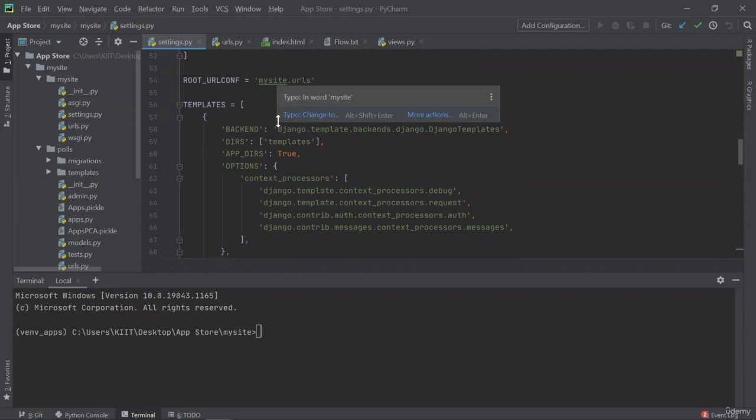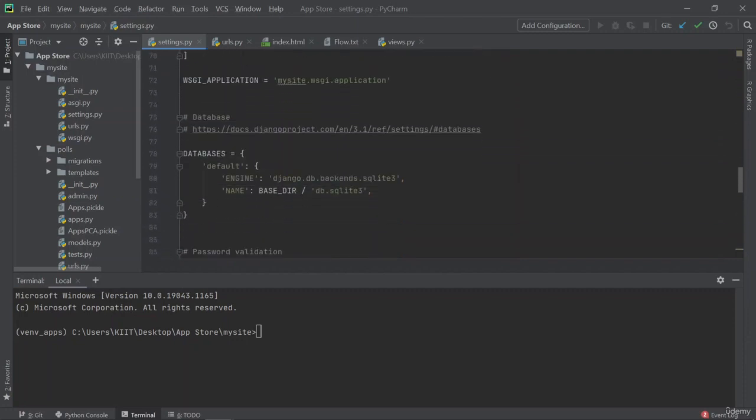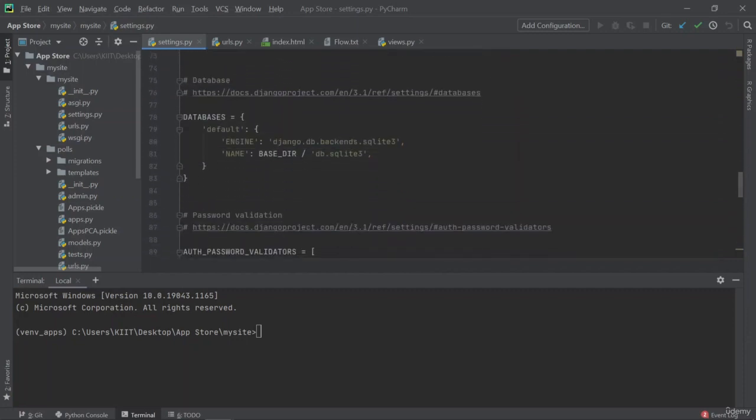Next you can see the database. So again, this is a web application, of course it will require a database, right? So here you can see that the engine for SQLite 3 is already installed with Django, right?